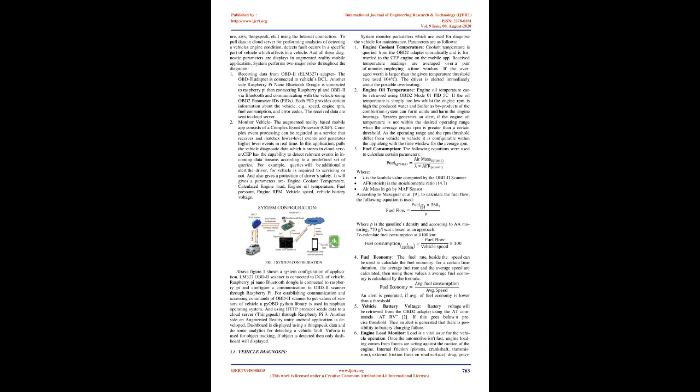time. As shown in Fig 1, the Raspberry Pi pulls the vehicular data using an OBD-II scanner to Bluetooth interface. The collected data is then pre-processed and sent to cloud servers, like IJERT, AWS, ThingSpeak, etc., using the Internet connection. To pull data in cloud server for performing analytics of detecting a vehicle's engine condition, detects fault occurs in a specific part of vehicle which affects in a vehicle. And all these diagnostic parameters are displayed in augmented reality mobile application.